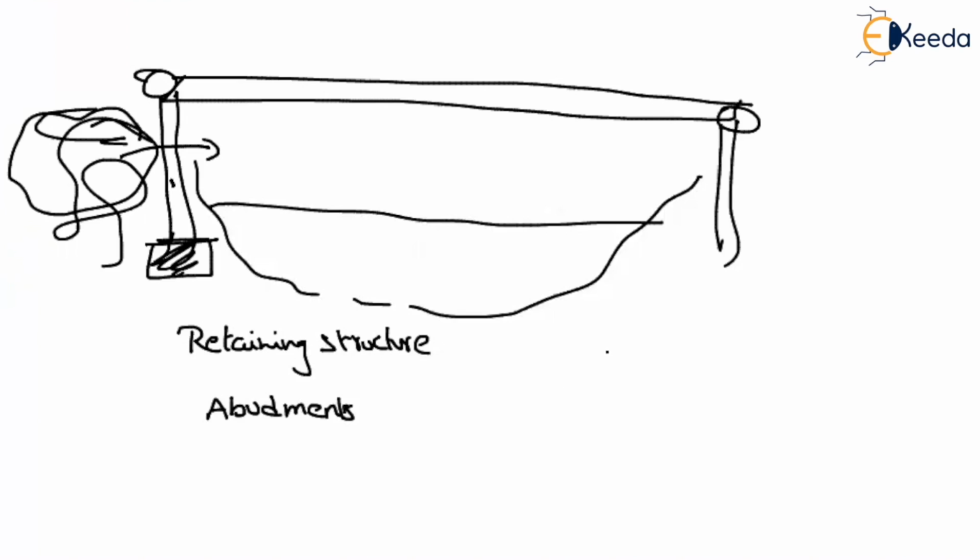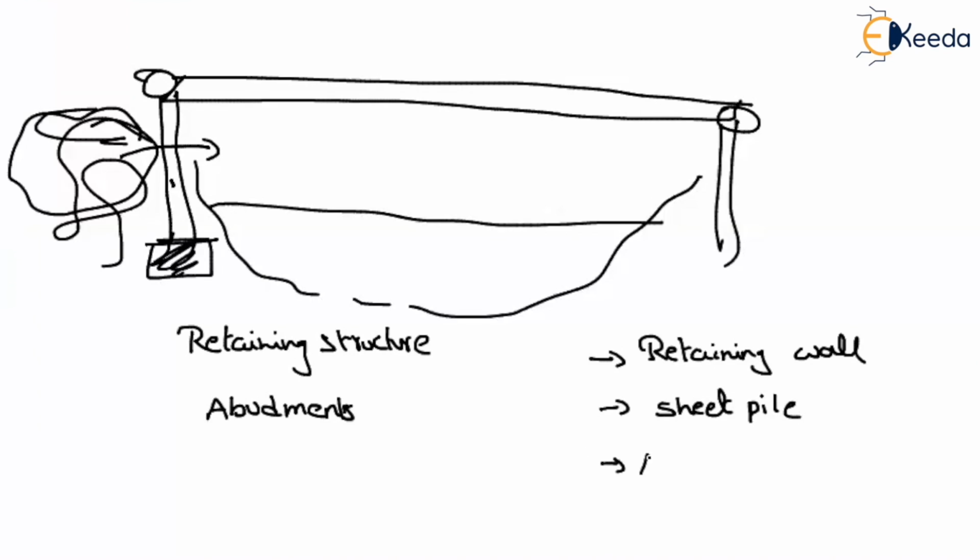Similarly, we have different types of retaining structures. That is, we have the retaining wall, which in general is constructed with RCC material, and also we may have the sheet pile, and also the abutments of a bridge. Just now we have seen abutments of a bridge. Wherever you want to construct a structure on hilly areas, or on very sloping areas, there you have to construct a retaining wall.